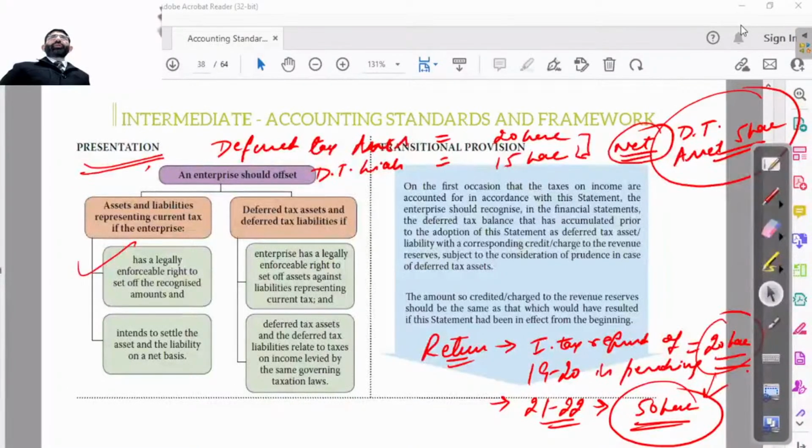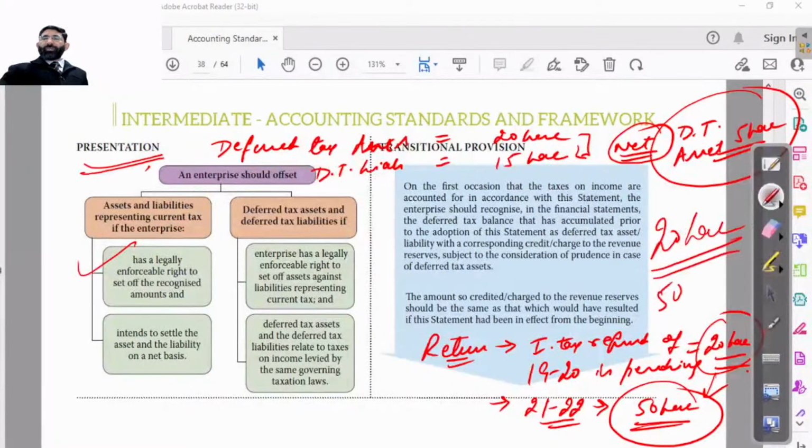उनको हम separately show करेंगे. Means this liability of 20 lakh, this asset of 20 lakh will be shown separately. And this liability of 50 lakh will be shown separately. These will not be registered with each other. This will be assumed as a deferred tax liability. This will be assumed as a deferred tax asset.